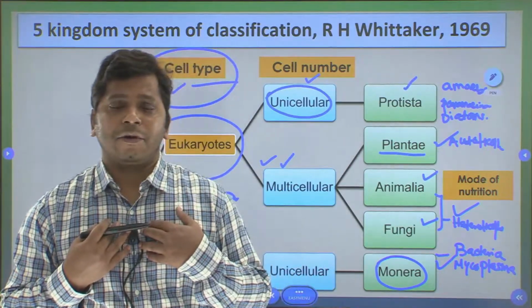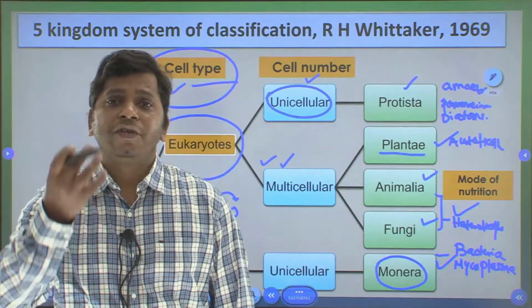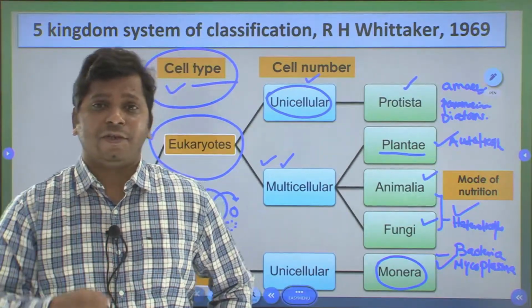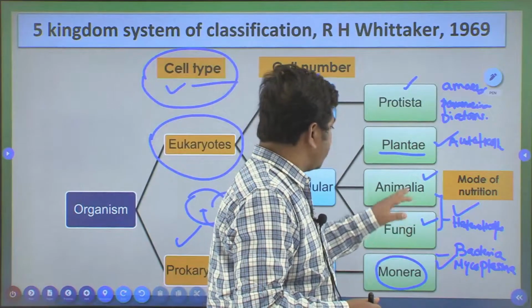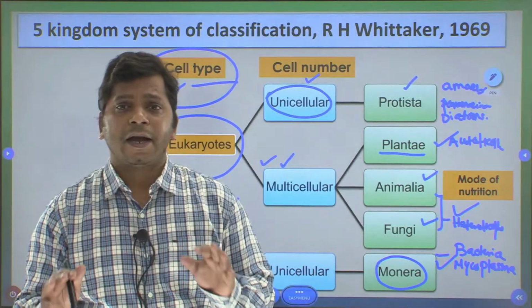Whereas us, human beings, higher animals, have an ingestive mode of nutrition. They take the whole organism and ingest it inside. So on that basis fungi and animals are placed under separate categories.